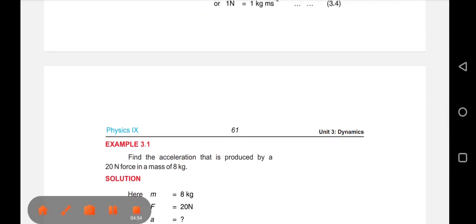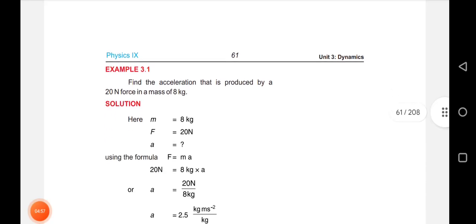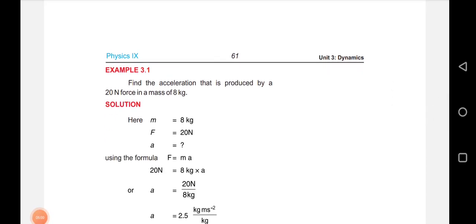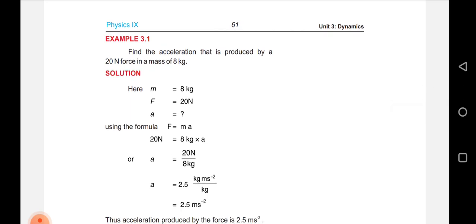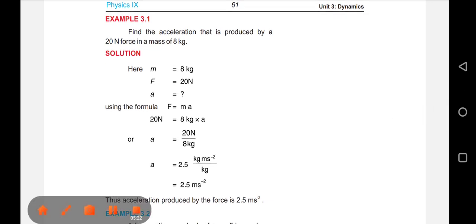Here is example 3.1. Find the acceleration that is produced by a 20 Newton force in a mass of 8 kg. Solution: m = 8 kg, F = 20 N, a = to find. Using the formula F = ma, 20 N = 8 kg × acceleration.